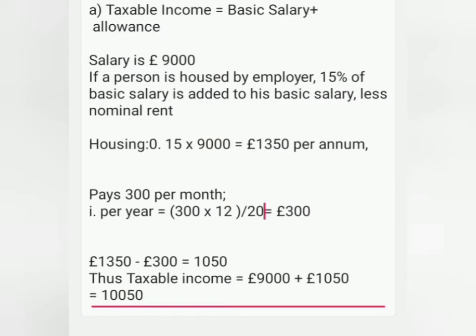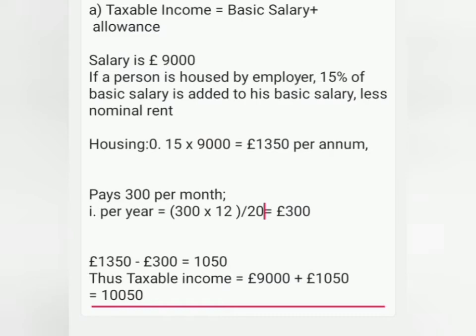In case a person is housed by the employer, the government, or someone else, 15% of the basic salary is added to the basic salary, and that is almost the house allowance the person is given. So take note of that.